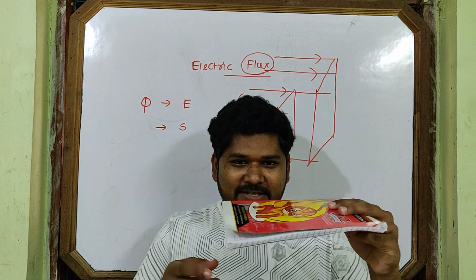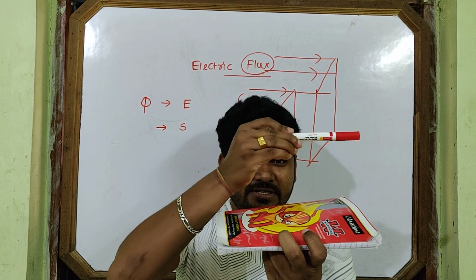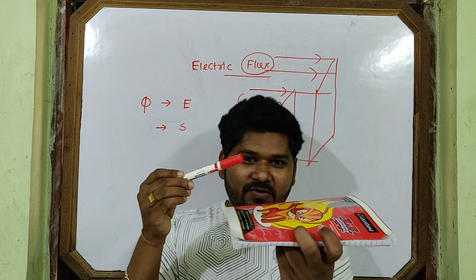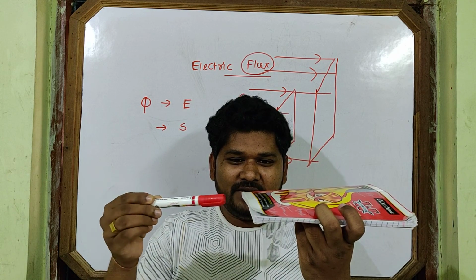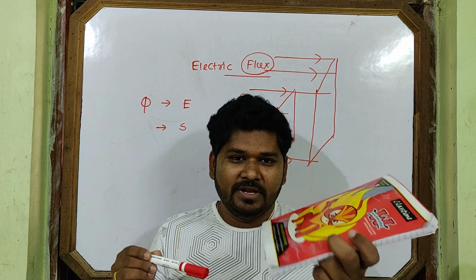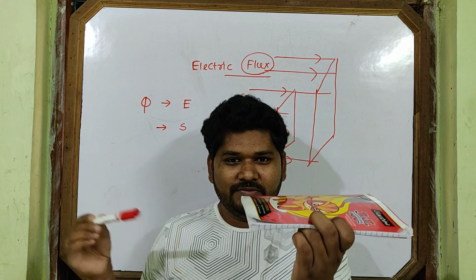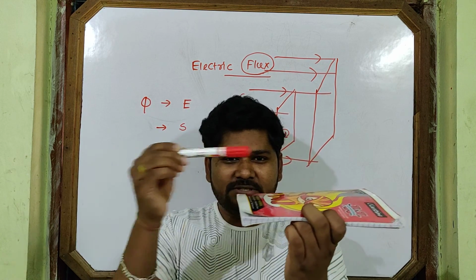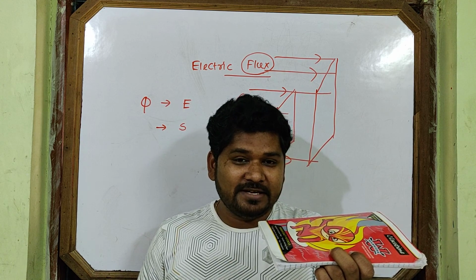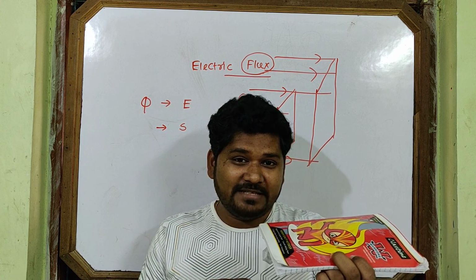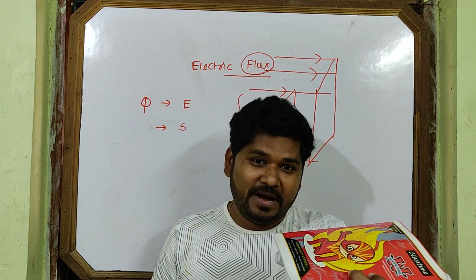I just change the orientation of the surface. Same lines are coming. Is the line linked with the surface? No. Same line, is the line linked with the surface? No. So now line linked to the surface. But you see, in case 1, lines are linked to the surface. In case 2, lines are linked to the surface. In which orientation are more lines linked? First case or second case? Okay, so your answer is first case.